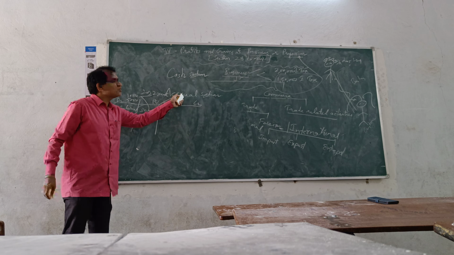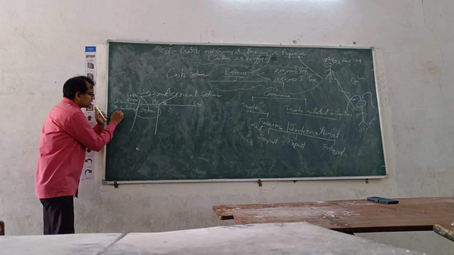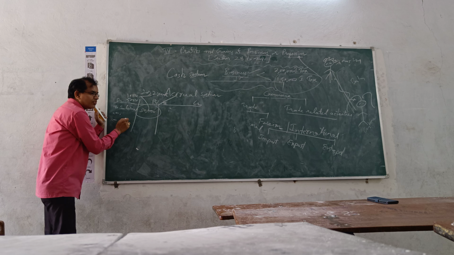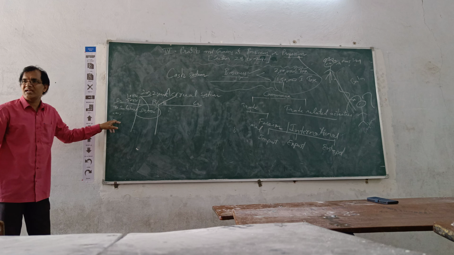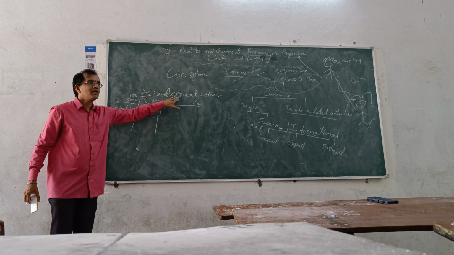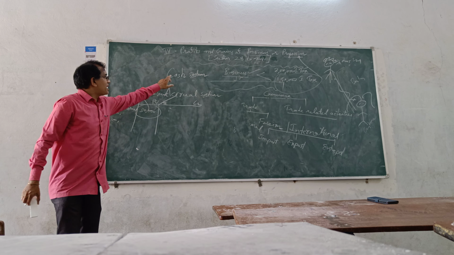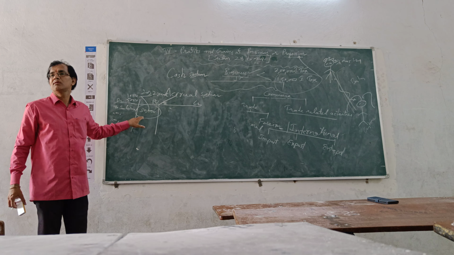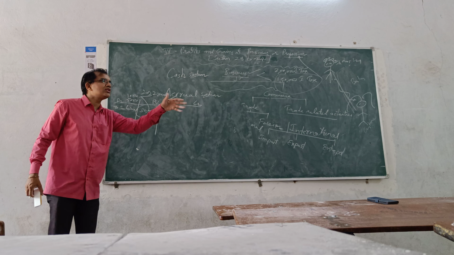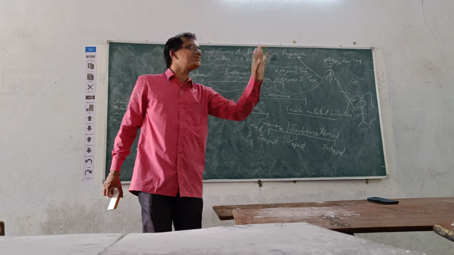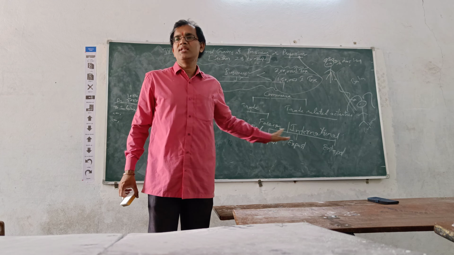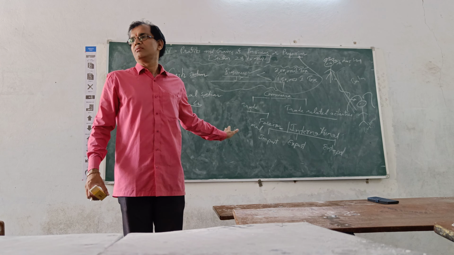Means in accrual system you made plus outstanding salaries, minus prepaid salaries. Likewise you made adjustments in accrual system. But in cash system, if you paid cash, you will show. That's all. If you received cash, you will show. Whichever year it belongs to, you do not consider. If you received, you will show. If you paid, you will show.